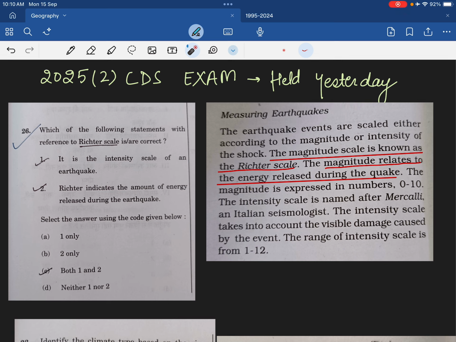And seeing the UPSC CDS examination, just seeing it also tells us the focus area of UPSC. So look at UPSC's focus: a question has been asked on the Richter scale. This is the NCERT cutting on measuring earthquakes. They are saying the Richter scale is the intensity scale. Here it is written that the magnitude scale is known as the Richter scale. This statement becomes incorrect because the intensity scale is named after Mercalli. And the second statement says the Richter scale indicates the amount of energy. So magnitude is related to energy released during the quake. This is correct, right? So 2 only is the answer.